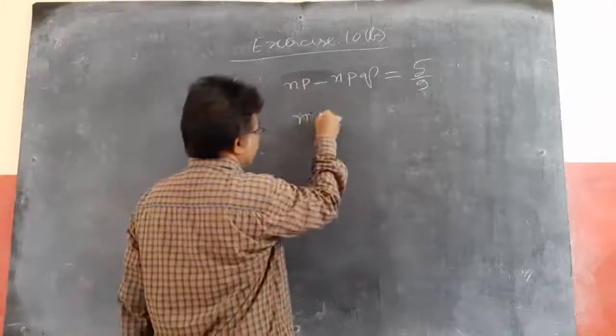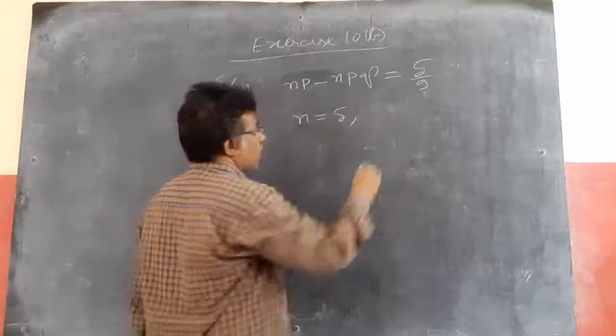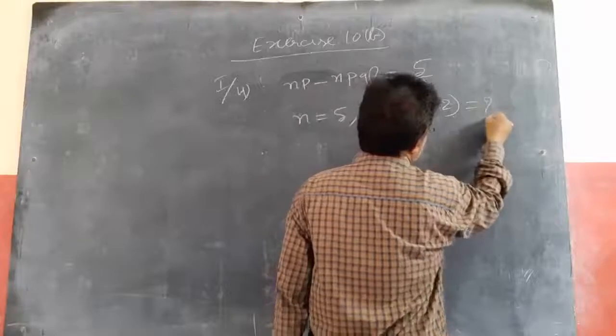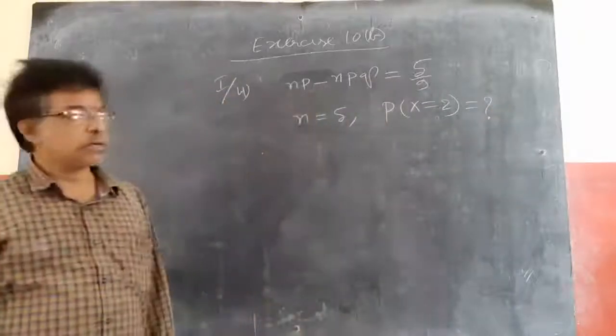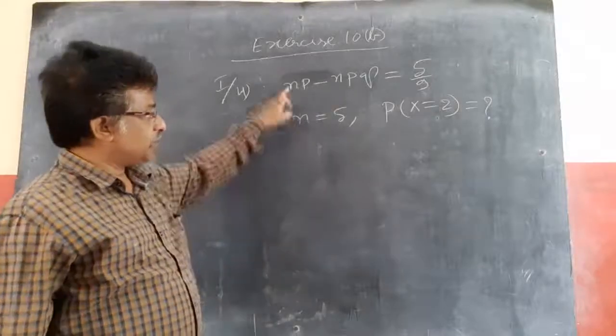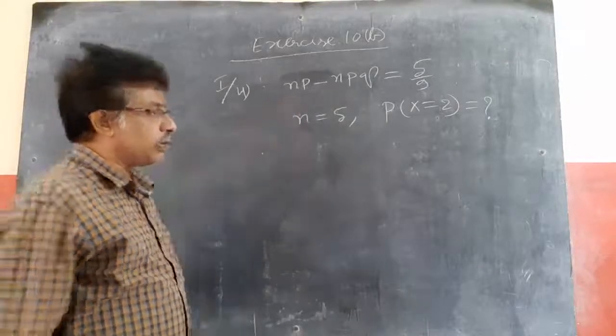Experiment is conducted 5 times, so n equal to 5. The probability of getting 2 successes, P of x equal to 2, equal to how much, is what is being asked. n equal to 5 is given.